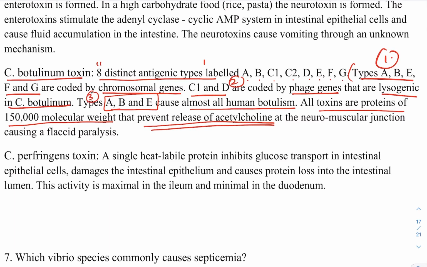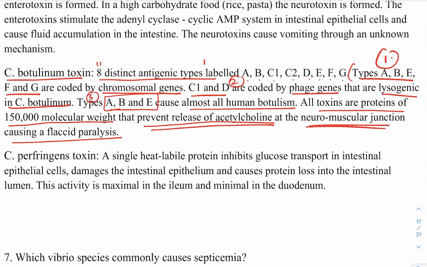It prevents the release of acetylcholine. It prevents the release of what? Acetylcholine at the neuromuscular junction, causing a what? Flaccid paralysis. As you already know, this one happens in botulism. Fine, so this also you need to remember. This is an important point regarding this.